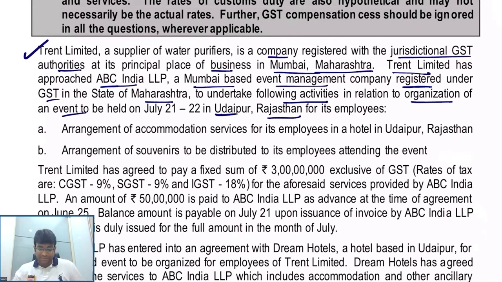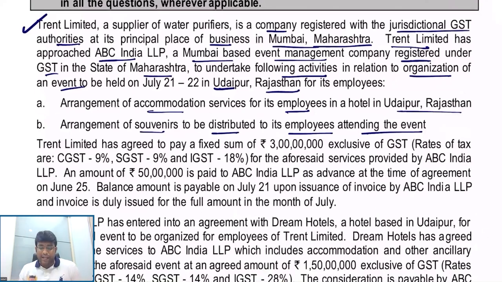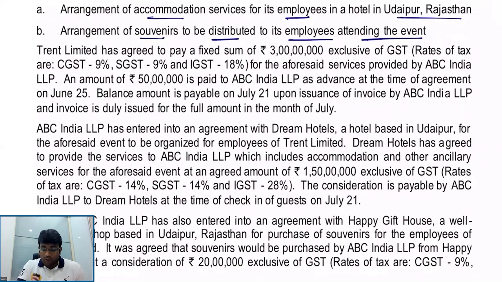Now let's see what service ABC India LLP is going to give to Trent Limited. Arrangement of accommodation service for its employees in Udaipur, Rajasthan. Number 2, arrangement of souvenirs to be distributed to its employees attending the event. Souvenirs is something like a small gift. Trent Limited has agreed to pay a fixed sum of 3 crores exclusive of GST for the aforesaid service provided by ABC India LLP. So for ABC India LLP, the output value of service is 3 crore rupees.